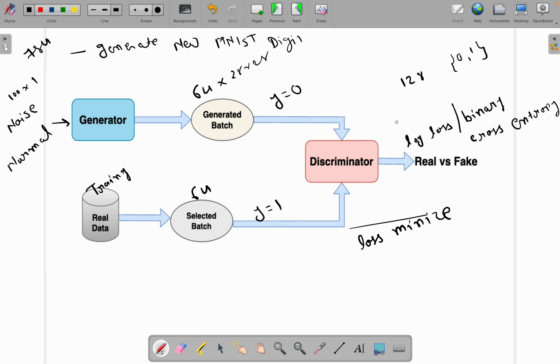But the generator needs to create images very similar to the training data, hence the discriminator loss will be maximized. The discriminator tries to minimize the loss and the generator will try to maximize the loss.